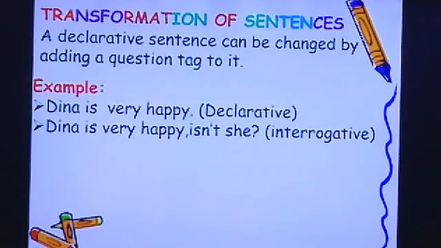A declarative sentence can be changed by adding a question tag to it. For example, Dina is very happy. It's a declarative. Now what is a question tag which we are ending? Like isn't she, we are contracting and using the verb plus the subject. So Dina is very happy, isn't she? We are ending with a question mark by using the question tag, that is isn't she. So that makes the declarative sentence into an interrogative sentence.